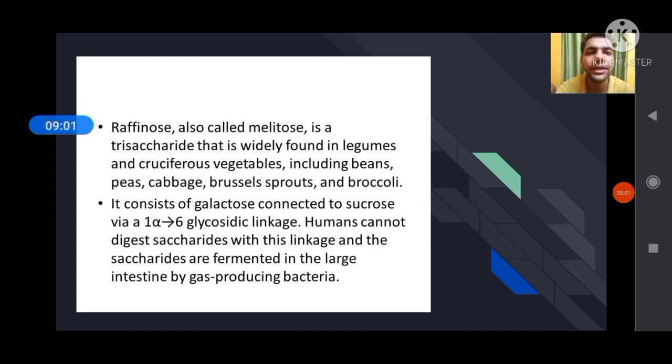It consists of galactose connected to sucrose via 1 alpha 6 glycosidic linkage. Humans cannot digest saccharides with this linkage, and the saccharides are fermented in the large intestine by gas producing bacteria.